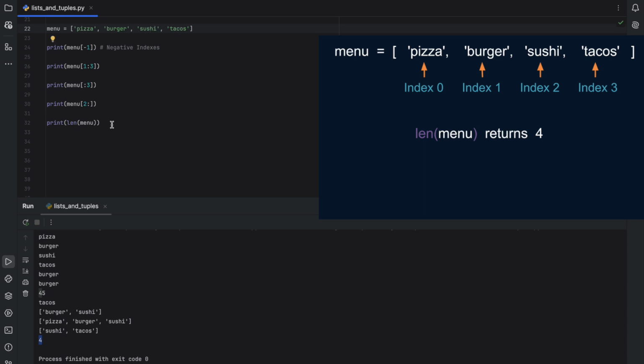And don't confuse the length of the list with indexes, because the index starts from 0, and the index for this menu is 0, 1, 2, and 3, but the length is a different thing. Length considers every item as an element, and it will count everything. Its length is basically the count of the number of items in the list. So it will say pizza is 1, burger 2, sushi 3, and so on. It will just count there are 4 items, so the length is going to be 4.